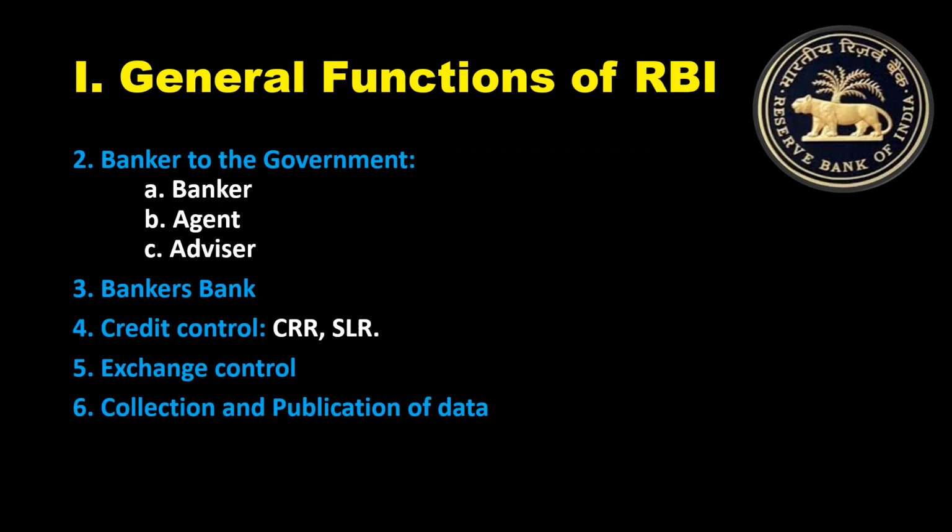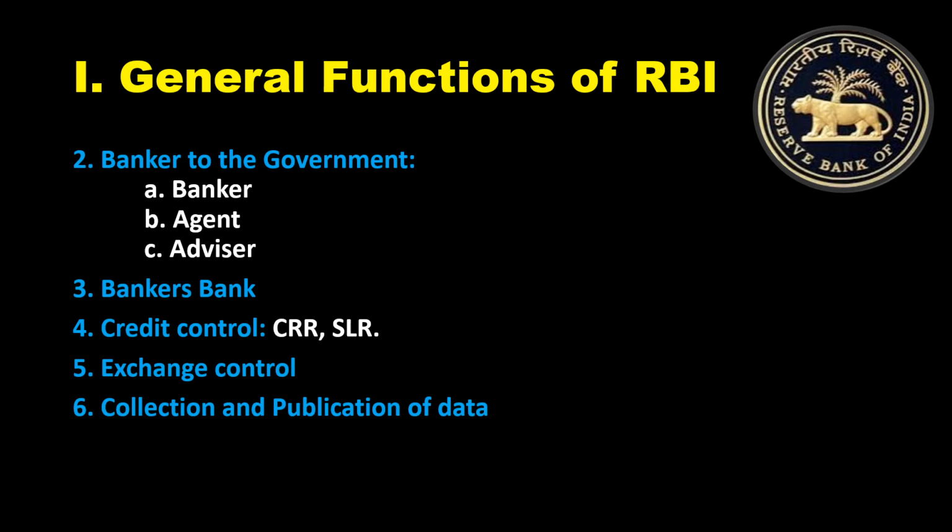See, under the general functions of RBI, the first function is issuing of currency: printing currency notes and minting coins. Now the second point is banker to the government. RBI acts as banker to the government. That means lending loans to the government and taking care of all the transactions related to the government.